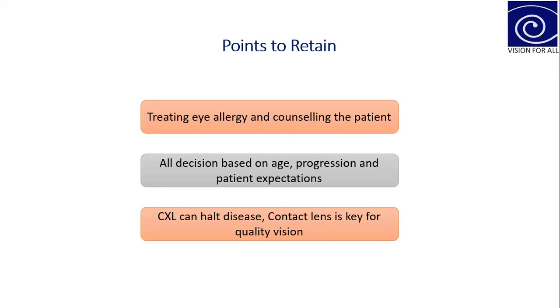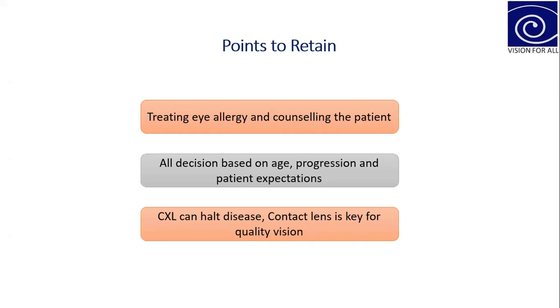Does the contact lens reduce the progression? No. See, contact lenses or intracorneal rings, all these are visual management, visual rehabilitation. They have no role in limiting the progression. That's why they cannot be called a treatment for keratoconus; they are called visual management.